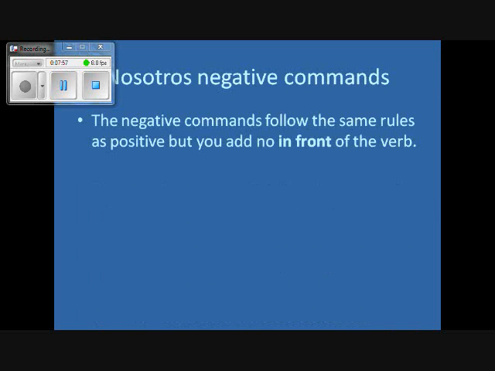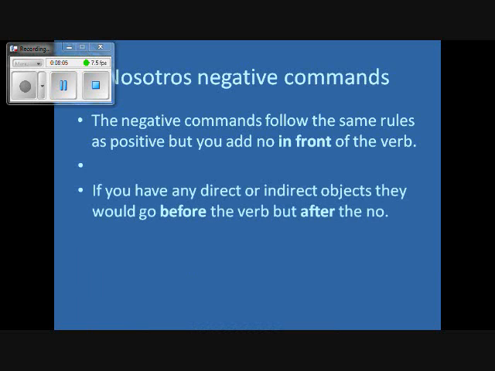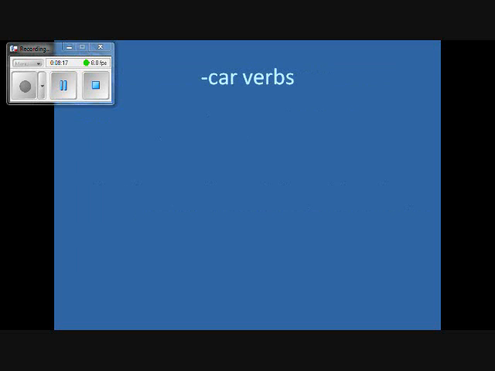Nosotros negative commands. The negative commands follow the same rules as the positive, but you add no in front of the verb. If you have any indirect or direct objects, they will go before the verb, but after the no. For example, no lo digamos.